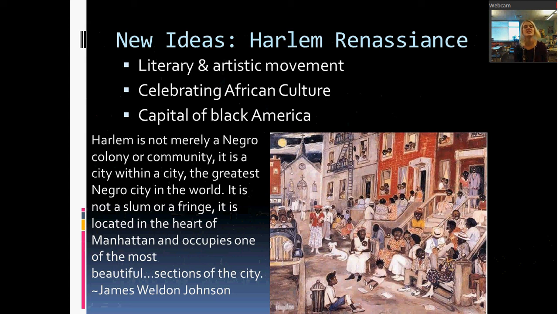So what he says is that people flock to Harlem to really be a part of this movement, right? It comes from the Great Migration. It's where a lot of African Americans moved as part of the Great Migration for these new jobs. And as they're there, they're really trying to find their own culture, right? Their own artistic license and who they are. So we're going to talk about three major parts of the Harlem Renaissance. That's literary, jazz music, and art, okay?